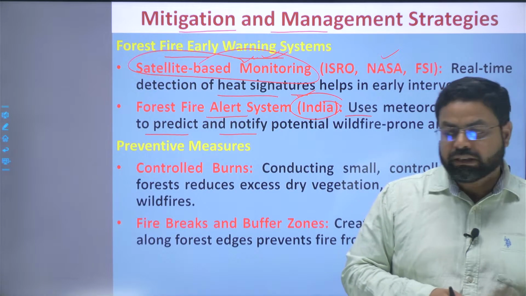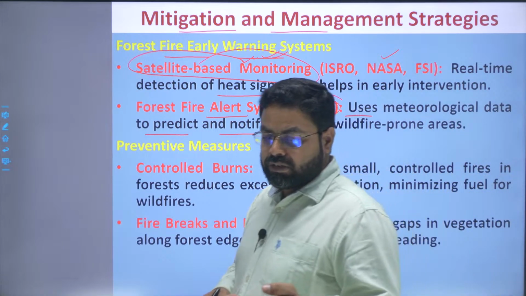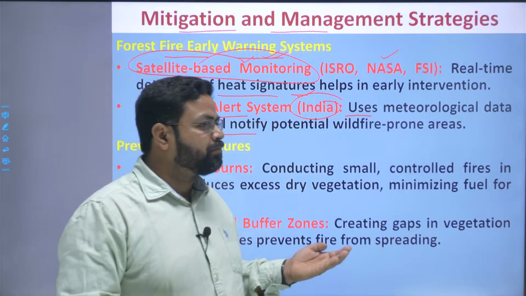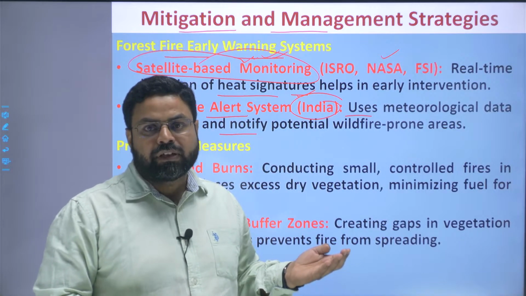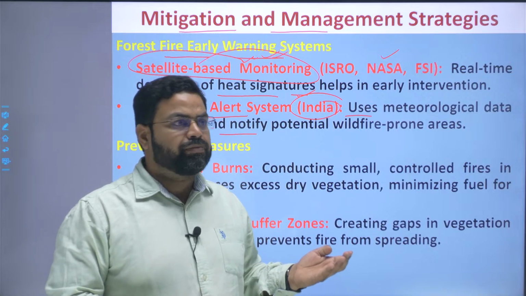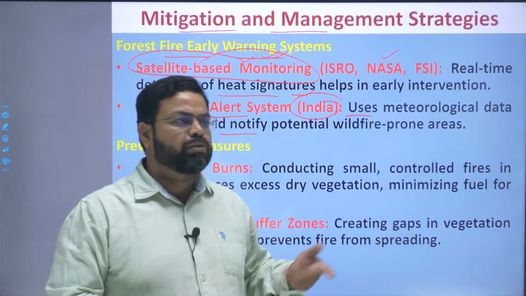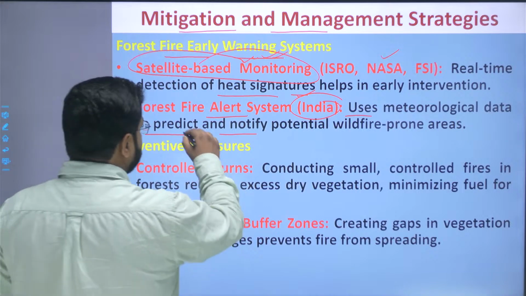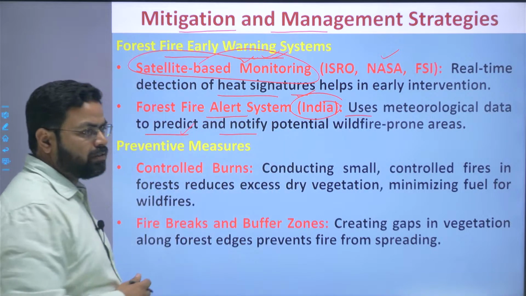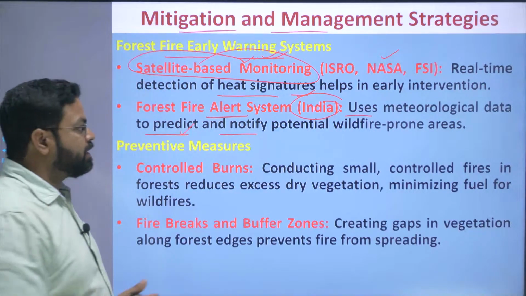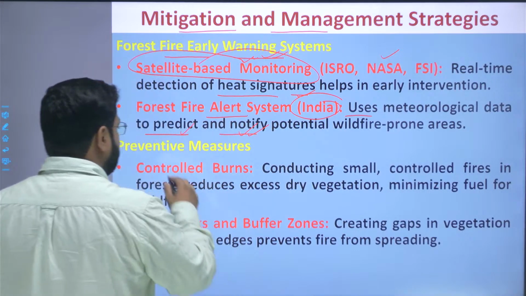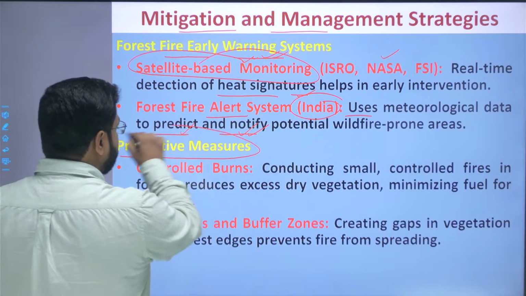In general, you will find notification messages on your mobile that there are possibilities of forest fire, so stay away from this and take preventive measures. All those kinds of information are circulated, based on the predicted nature of the forest fire, and the people are notified by the Indian Meteorological Department.